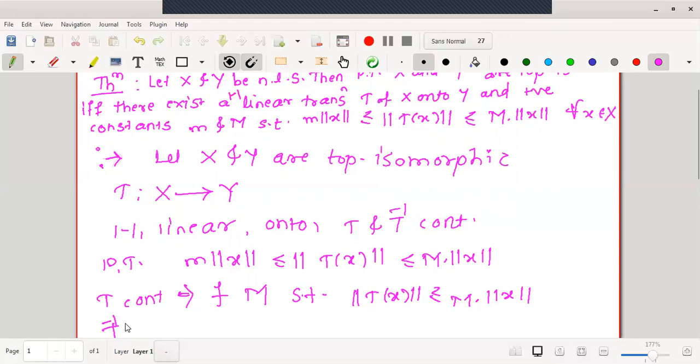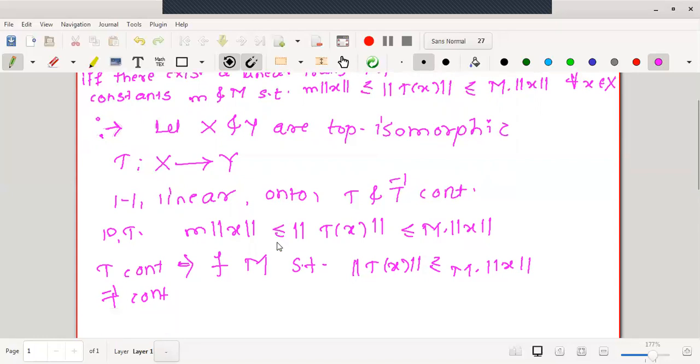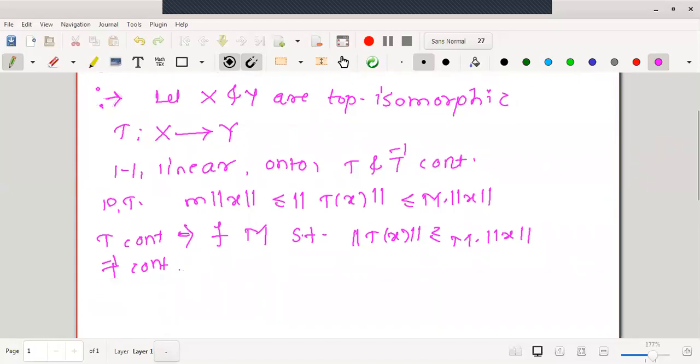Similarly, T inverse is continuous is in our hand. T inverse is continuous, and T linear will give us that T inverse is also linear, and hence it is bounded. Therefore, there exists a positive constant small m such that m norm of x is less than or equal to norm of T of x. This we have seen in one of the theorems.